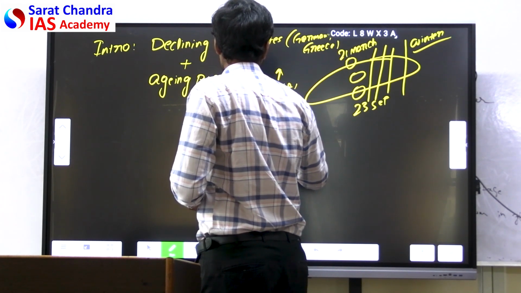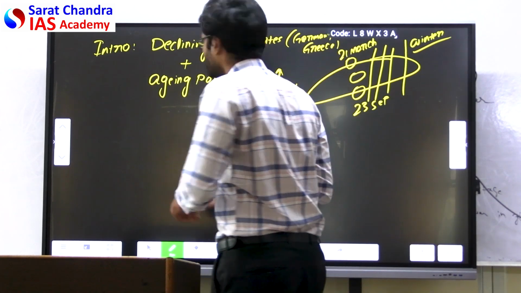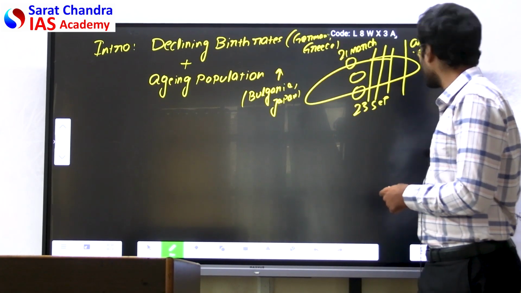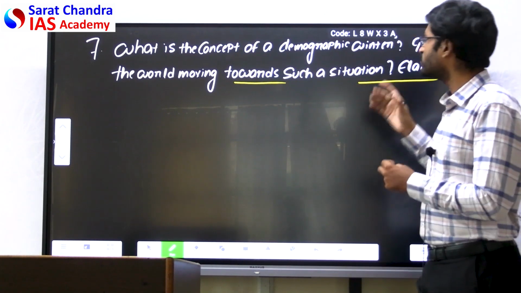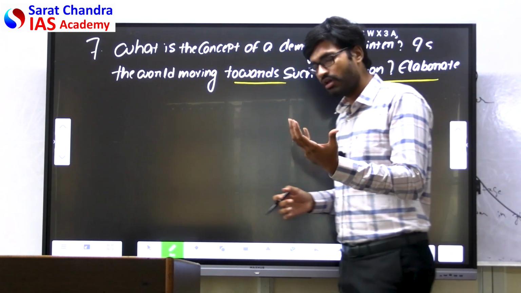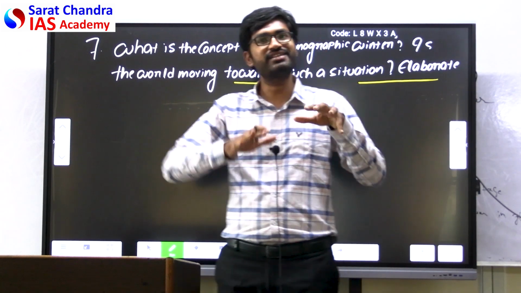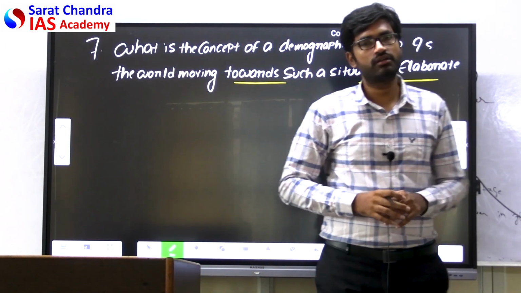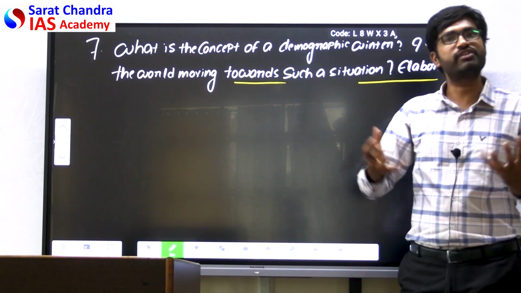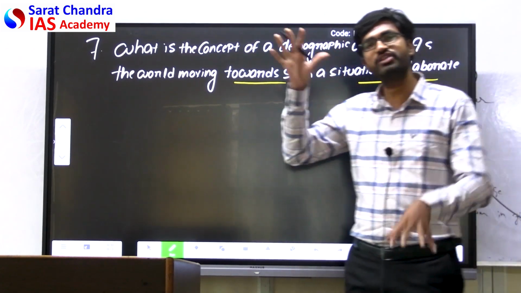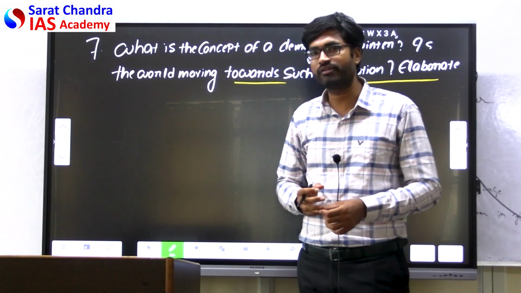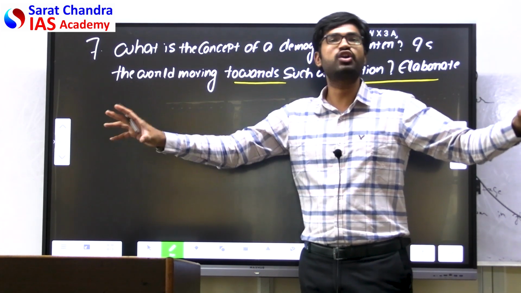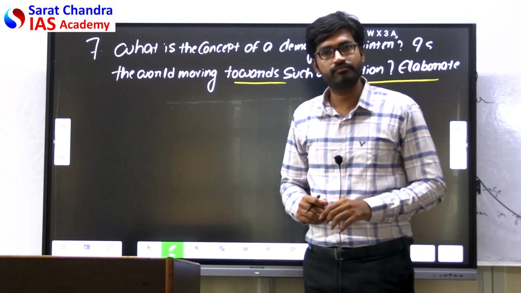You can quote Japan. These sort of examples you need to quote. But what is the question? Is the world moving towards such a situation? Yes, the world is moving towards such a situation, but there is a difference between the developed and developing world. When you try to understand the difference, you can see there are regional differences when it comes to the movement towards the demographic winter. Some places are enjoying the demographic dividend and some places are going for the demographic winter.